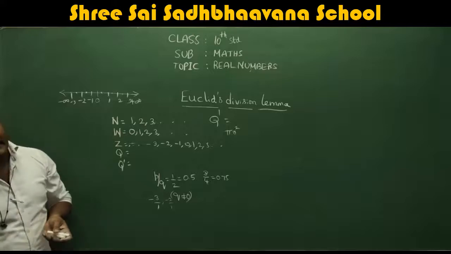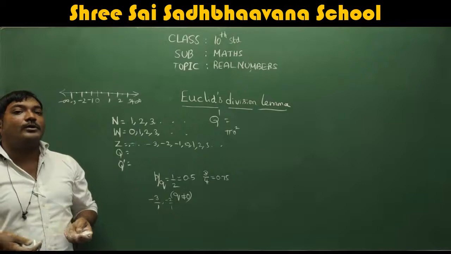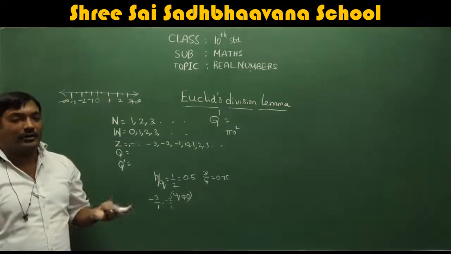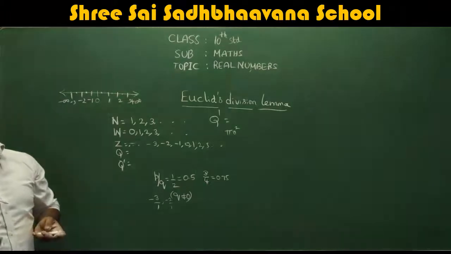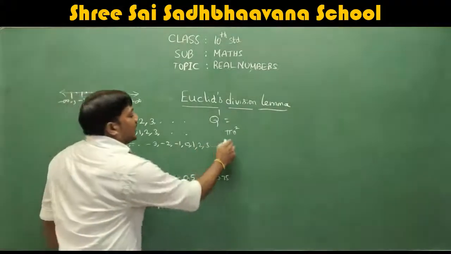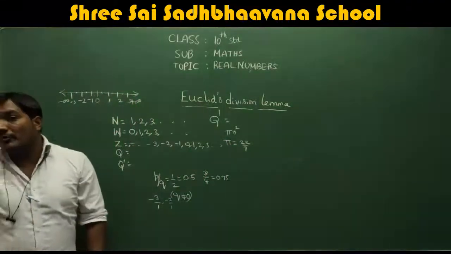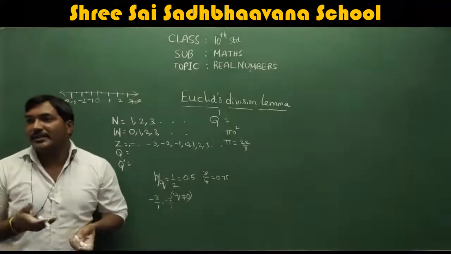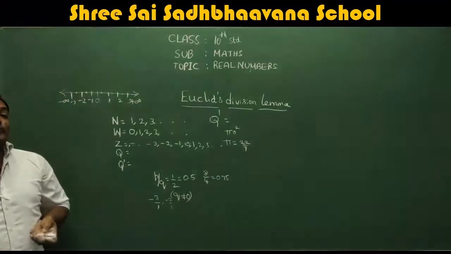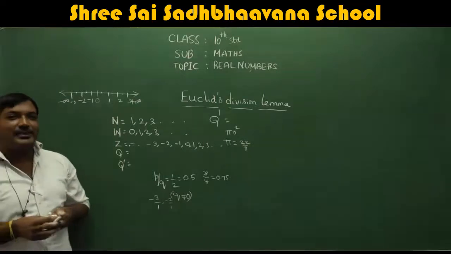Pi was also discovered by our Indian mathematician, and everybody knows, Aryabhatta, right? Aryabhatta discovered pi. So why is pi irrational? Because the pi value we sometimes take as 22 by 7, sometimes as 3.14, depending on the sum. Okay, can we write this 22 by 7 exactly?